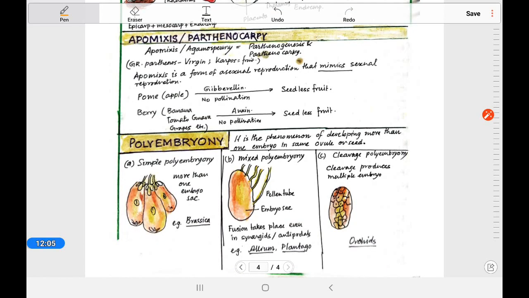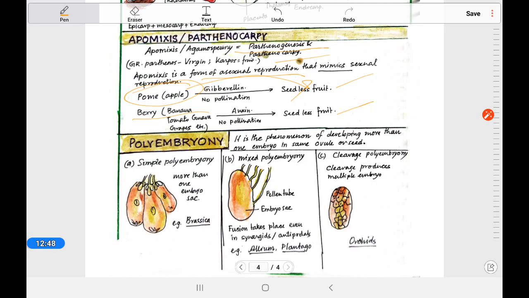Next part, apomixis or parthenocarpy. It produces seeds without fertilization, called apomixis. It is almost like parthenogenesis that you have already read. So in the case of fruit also, seeds and fruit can form without fertilization. Seeds without fertilization is apomixis. Here you can see a few examples. Apomixis is a form of asexual reproduction which mimics sexual reproduction also.